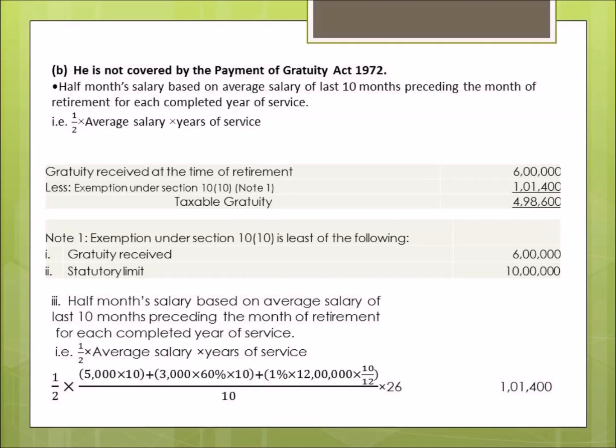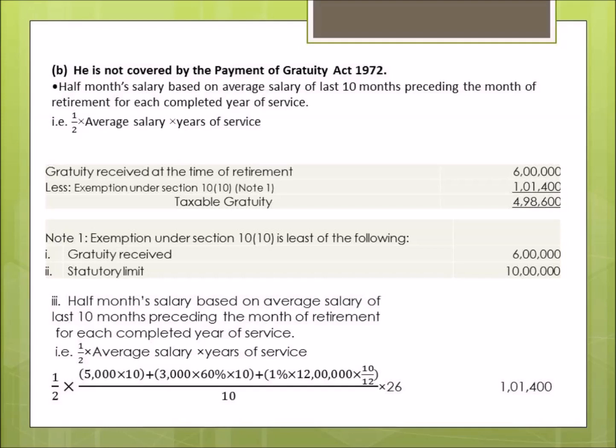So this is the main part of this question: how we'll calculate this half month salary based on average salary of last 10 months. So first of all, we'll calculate the average salary of the last 10 months preceding the month of retirement. How will that be calculated? It is given in this last part.